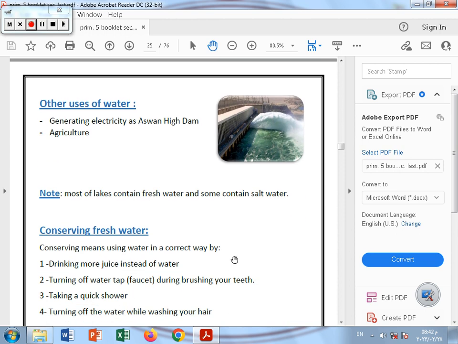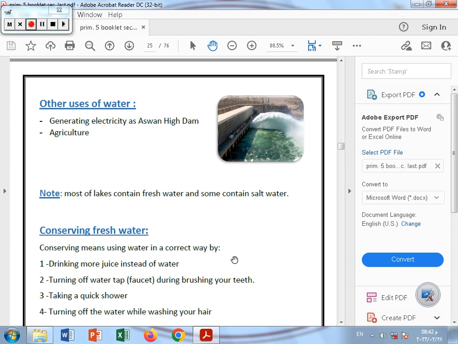And we have different uses of water. As we said, the human body, animals and plants all need water to survive. So plants cannot carry out the photosynthesis process without water. And we can also use water in different ways, such as generating electricity, like the Aswan High Dam. We said in primary 4, or previously last year, that we can generate electricity by the power of water.